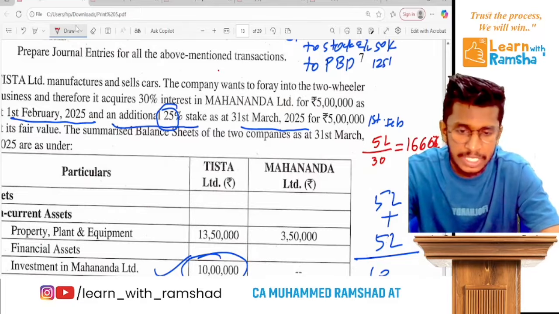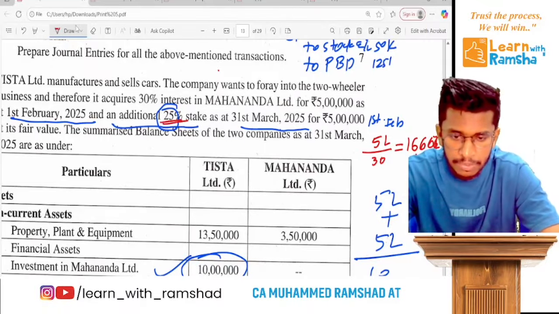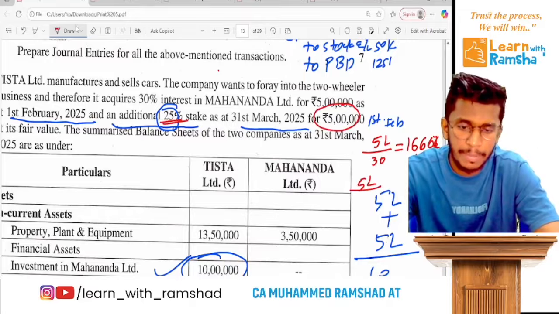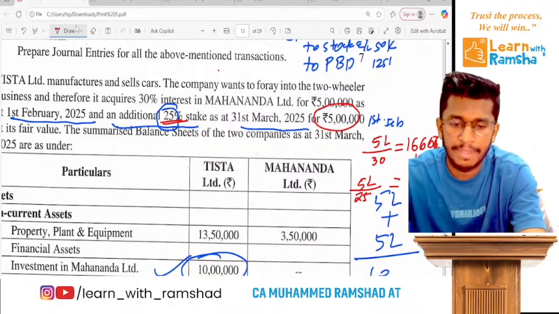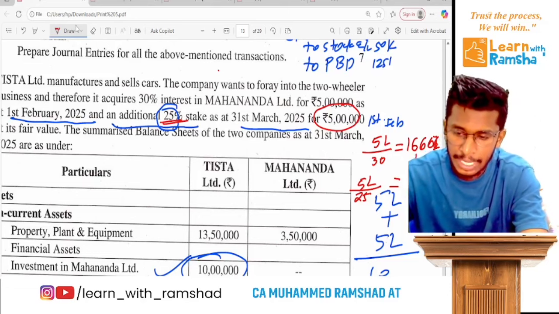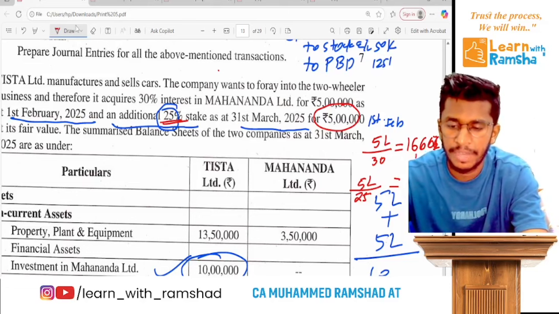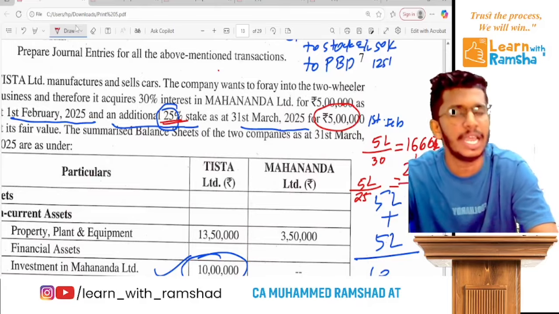But when you purchase after 2 months the 25%, you again pay 5 lakh. That means 5 lakh divided by, just imagine it is 25 shares. So the share price is 5 lakh divided by 25, which is 20,000. That means the fair value per share has increased.